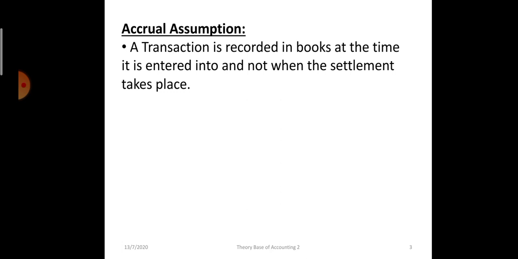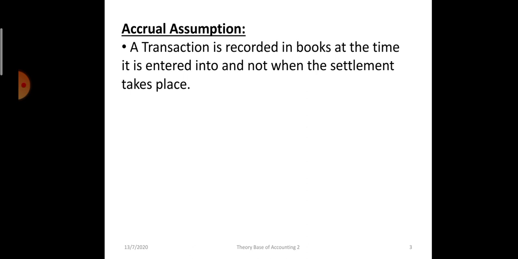Like, I purchased a machinery for my business on 20th March, but I made the payment on 5th of April. So according to accrual assumption, I will record the transaction of acquiring the machinery on 20th March, because there is an obligation on me to make the payment.